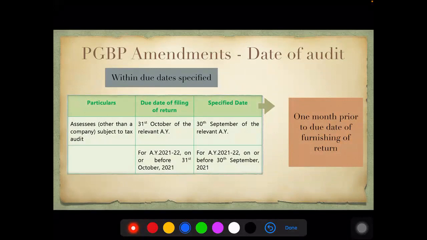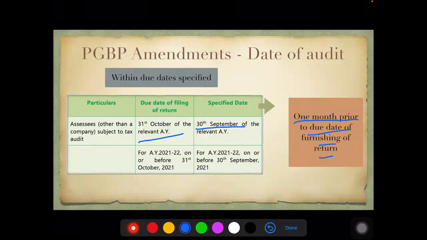What has happened here? Wherever the due date of audit was mentioned in any of the sections in PGBP or otherwise, please remember the dates have now changed. It is now 1 month prior to the due date of furnishing of return. So the due date of filing of return is 31st October, but the due date to furnish the audit report is 30th September. 1 month before the due date of filing your return of income, this has to be submitted.